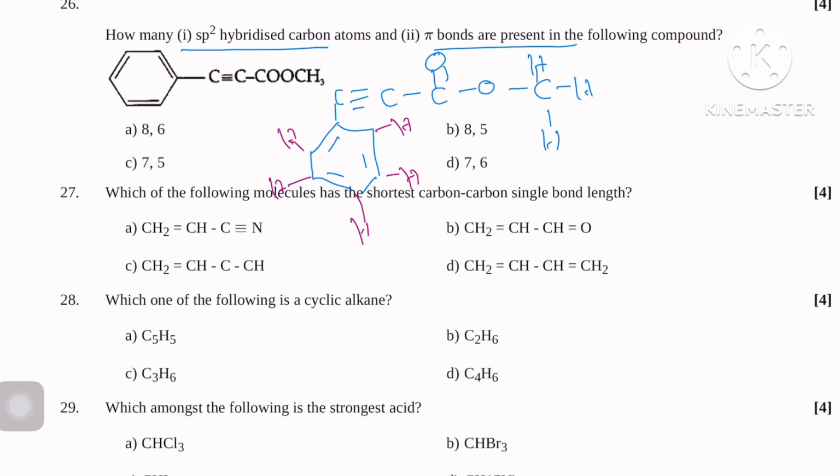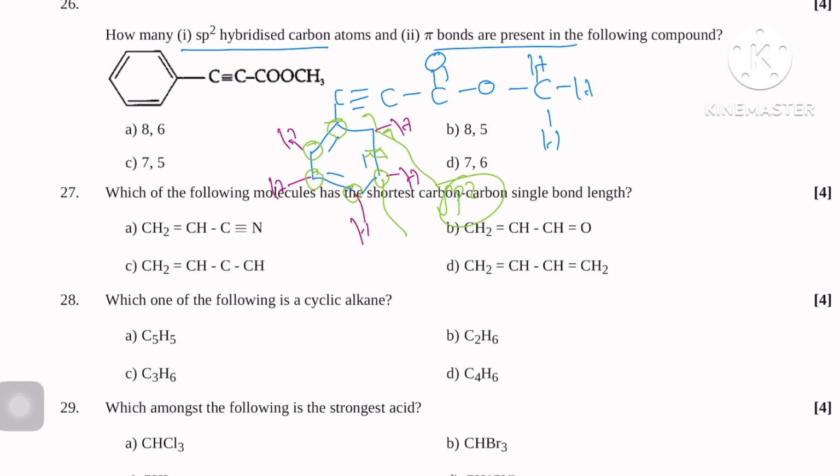Just think: sigma, sigma, sigma, pi. So this carbon is sp2 hybridized, this carbon also sp2 hybridized, sp2 hybridized, sp2 hybridized, and this carbon also sp2 hybridized.